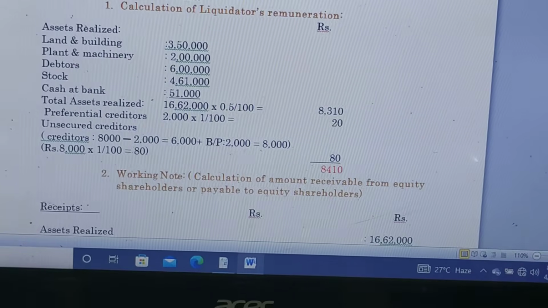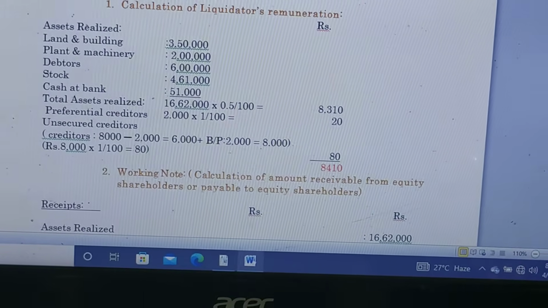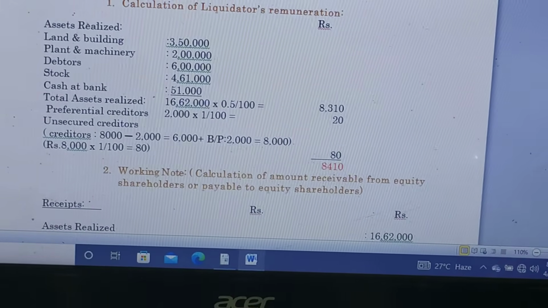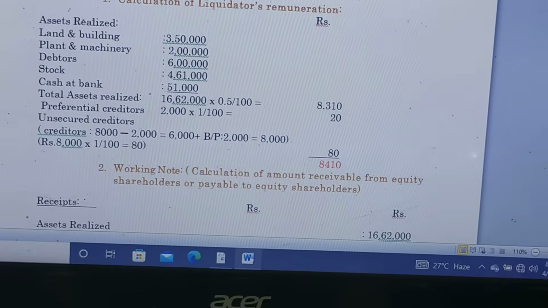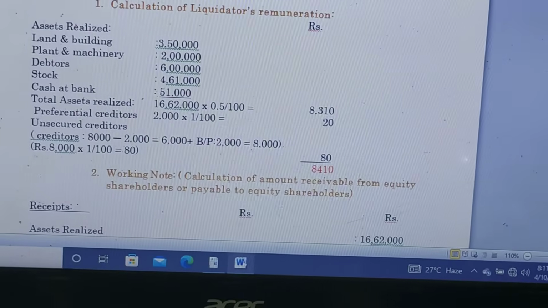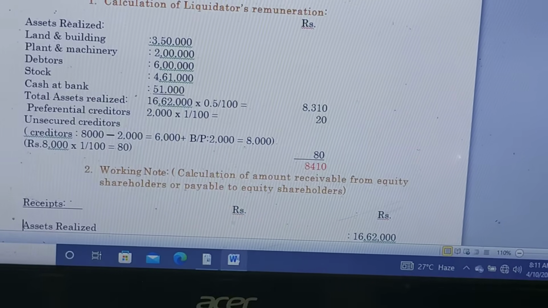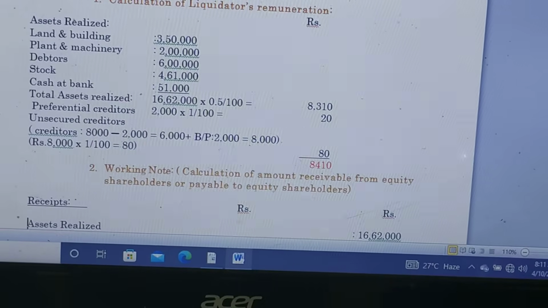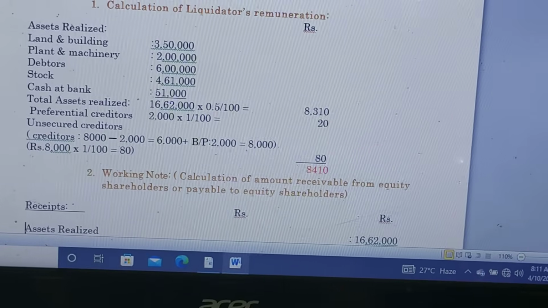And we have to calculate the remuneration on it. So rupees 8,000 multiply with 1 divided by 100, we get 80. That amount is the liquidator's remuneration on unsecured creditors. It will be mentioned in the rupees column. The total amount is 8,310 plus 20 plus 80, we get 8,410. This amount is the liquidator's remuneration on assets realized and on preferential creditors.